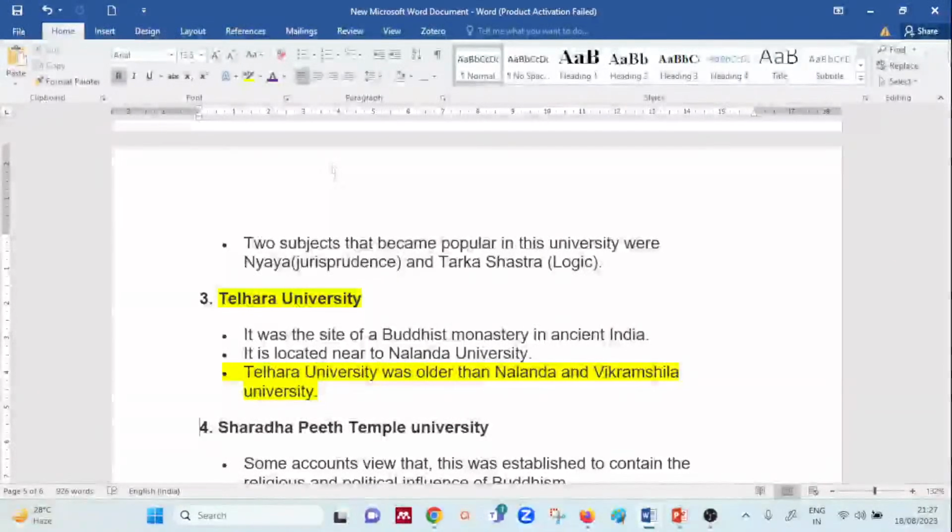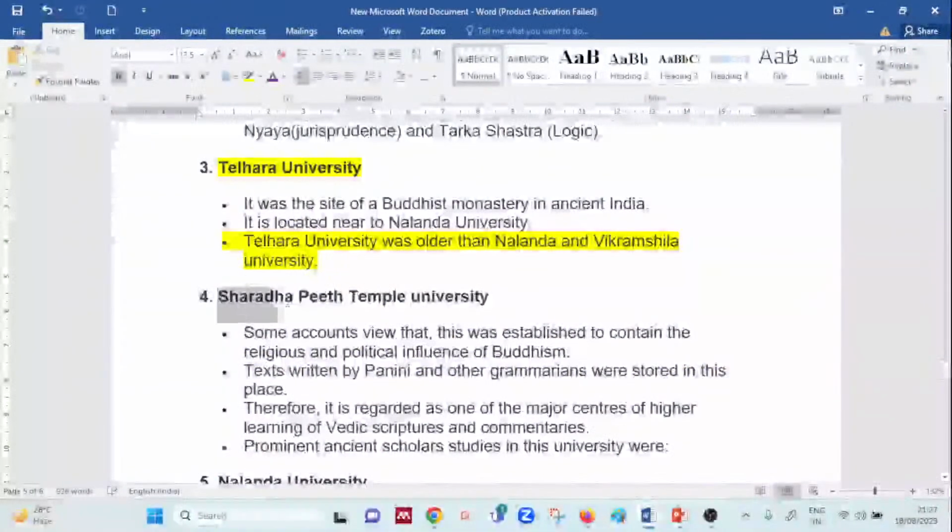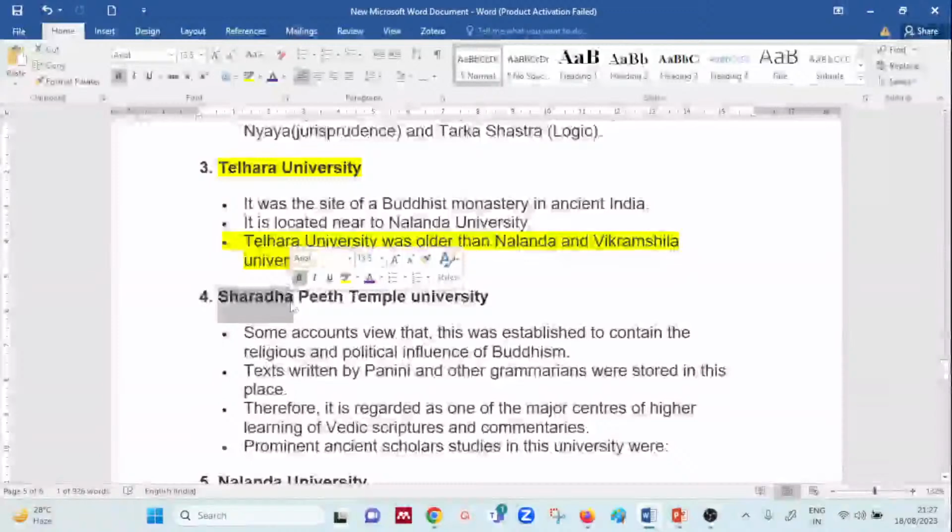Okay. Now Sharada Peeth University is based on the religious and political influences of Buddhism, and it stored texts written by Panini and other grammarians in a specific place. It is recorded as a major center of higher learning of Vedic scriptures and commentaries.